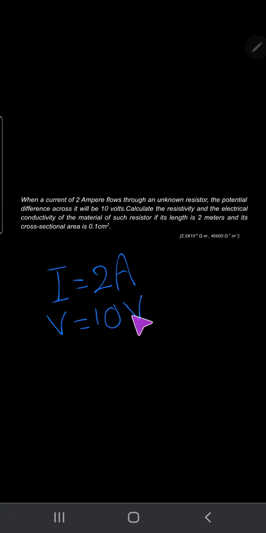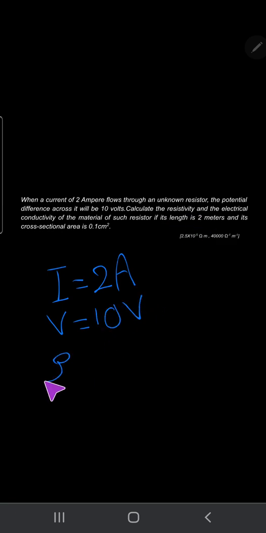Let's solve problems. When a current of 2 ampere flows through an unknown resistor, the potential difference across it will be 10 volt. Okay? I equals 2 ampere, potential difference equals 10 volt.